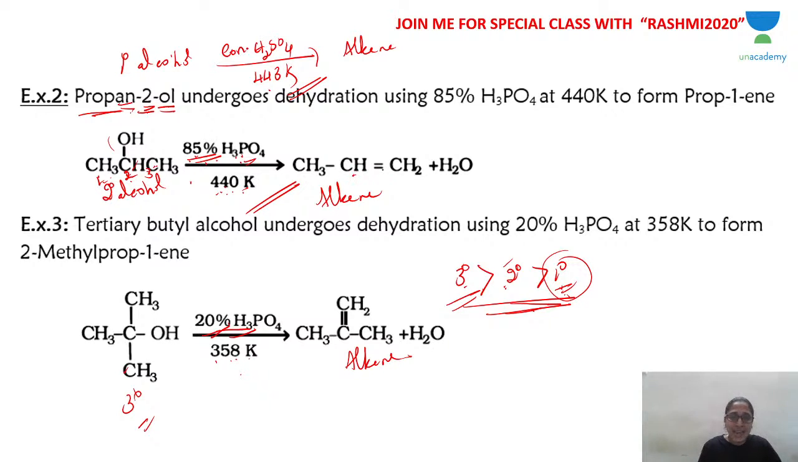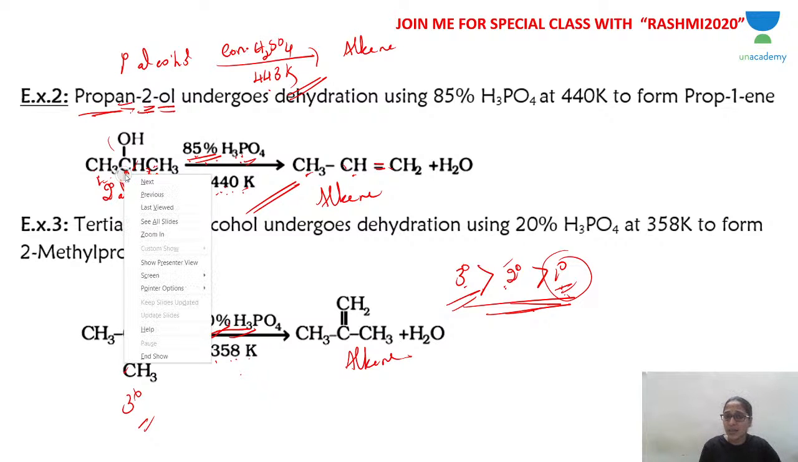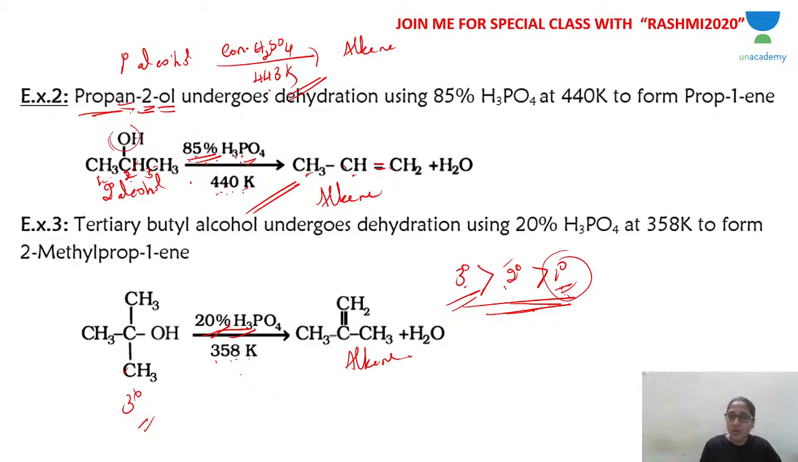So between the second and third carbon a double bond comes. If it was from the first carbon, the double bond would have come between the first and second carbon. The carbon which is losing OH will not lose hydrogen, even though it has hydrogen. The carbon to which OH is attached will lose OH. Any other carbon present next to it will lose H. Between those two carbons, a double bond, you get alkene. You have taken 2-propanol, you get propene.